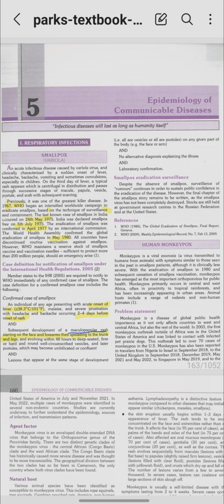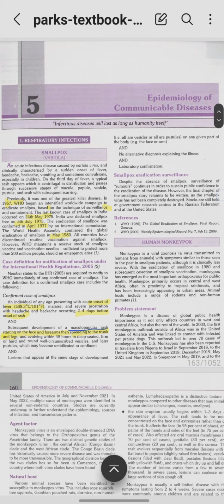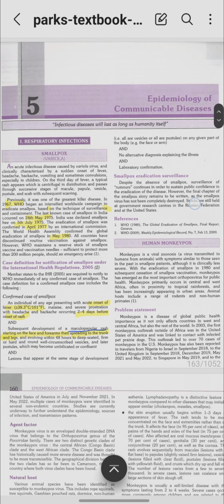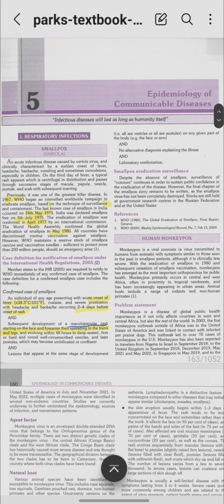Why? Because smallpox virus has not been completely destroyed. Stocks are still there in research centers. So there is surveillance. That is all about smallpox.